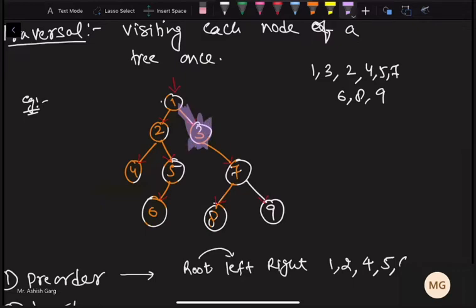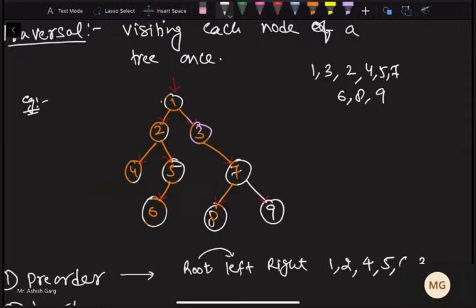Then we go to the left part or right part of it. So when we go to the right part, first node which we encounter will become the root of the current subtree. So it is 3. So write down 3 here. Then do we have left of 3? No. Then if the left is not present, then we go to the right part, because root is explored, left is explored, so go to right part.